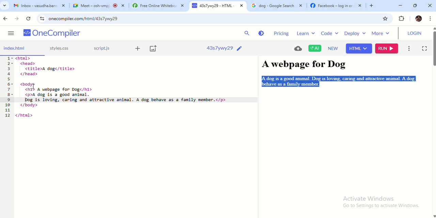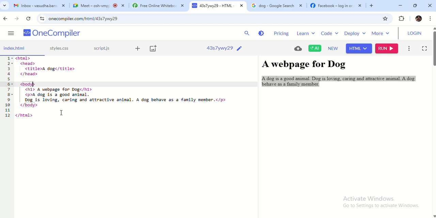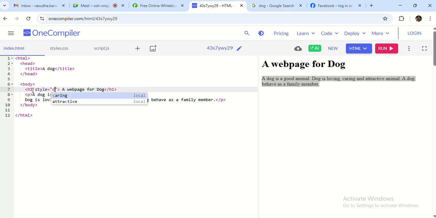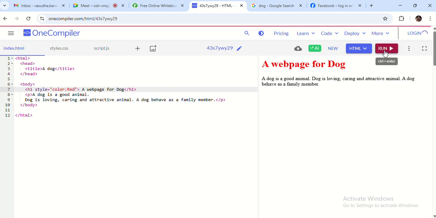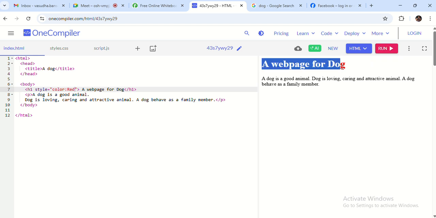I can make the text style also. If I want to do the colors, I can do that also. Style is equals to color. First of all, I will give that color. Let's do it red. Press run, and you can see the text color for this one is that. And even I can mention text-align colon center. So text alignment is center.